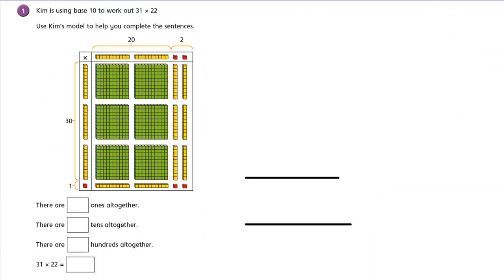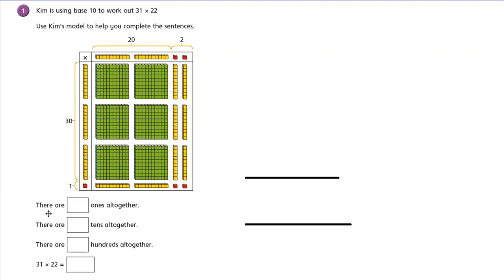So let's have a look at this one. Now, you're going to need a pen or a pencil and some paper. If you haven't got one with you now, pause the video before we carry on and go and get one. Okay, so let's look at this. It says, Kim is using base 10 to work out 31 times 22. And you can see I've got 31 here and I've got 22 here. Use Kim's model to help you complete the sentences.